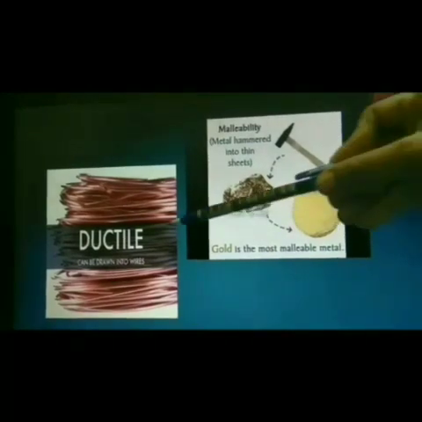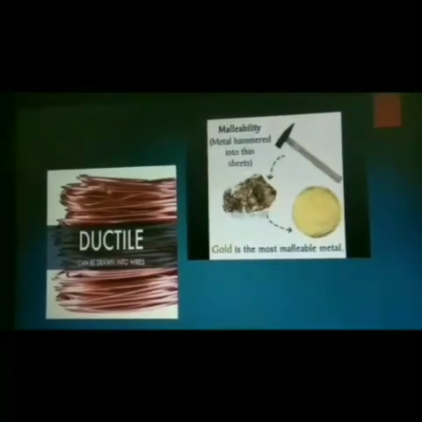And the property ductile. What do you mean by ductile? Ductile means it can be drawn into wires. Can all materials, metals or non-metals, be made ductile? It is not possible, because only metals have the nature to be drawn into wire.